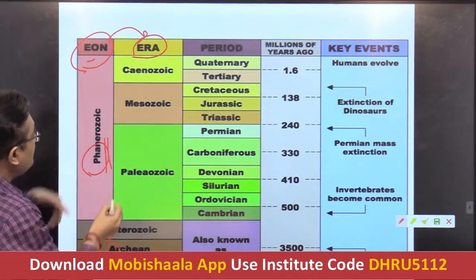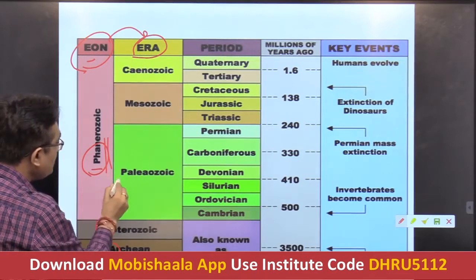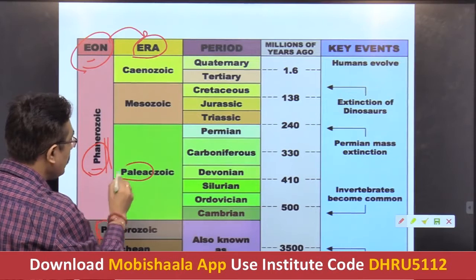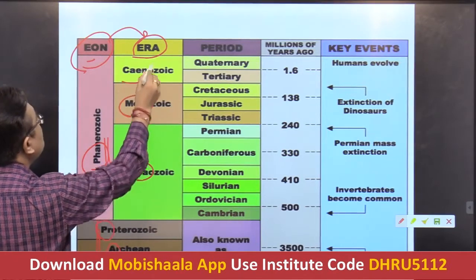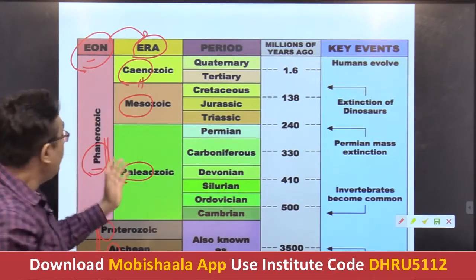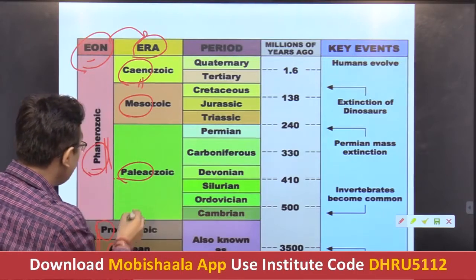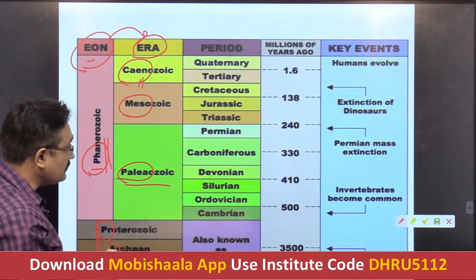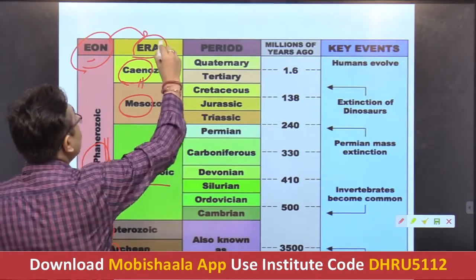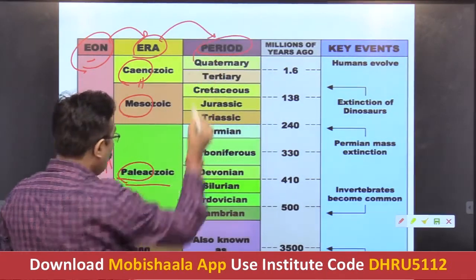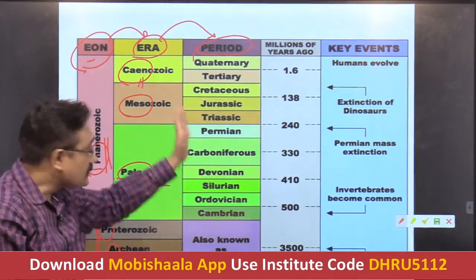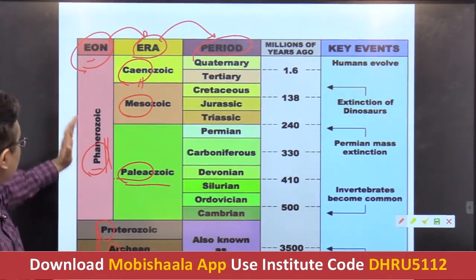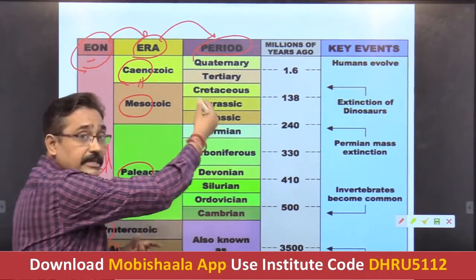And which are those 3? We divided the Phanerozoic into the 3 eras. The first one the Paleozoic, second was the Mesozoic, and the third was the Cenozoic. And again we discussed that as far as this Paleozoic is concerned, we divided it into further periods. Only these 3 eras of the Phanerozoic eon have been subdivided into the periods.